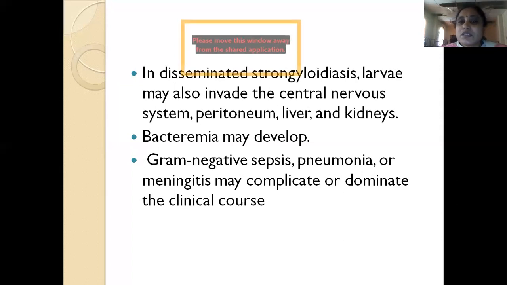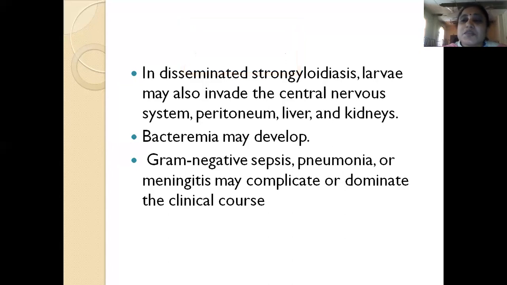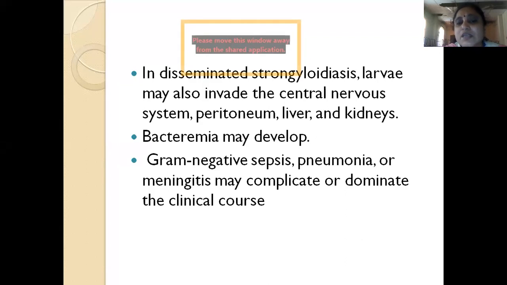If the strongyloidosis is disseminated, the larvae can also go into the central nervous system, peritoneum, liver, and kidneys. If these disseminate into the blood, bacteremia may also develop. Gram-negative sepsis can occur, and pneumonia and meningitis may also complicate and dominate the clinical course. So once it is disseminated because of loss of host immunity from immunosuppressives or an immunosuppressive condition, the patient may end up having gram-negative sepsis, pneumonia or meningitis.